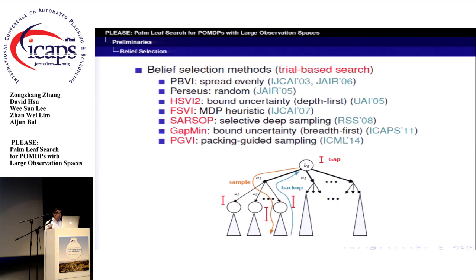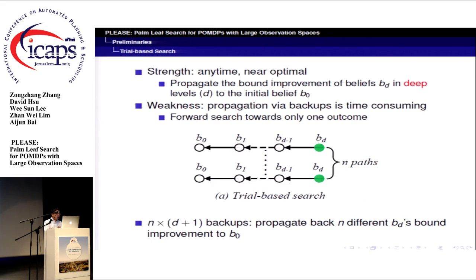Then they perform backup operations on sampled beliefs in reverse or random order. Such a trial-based search strategy has its strengths. The algorithms based on it are anytime and can guarantee to find near-optimal solutions given enough time.